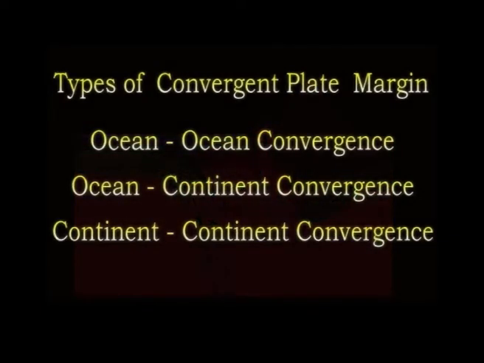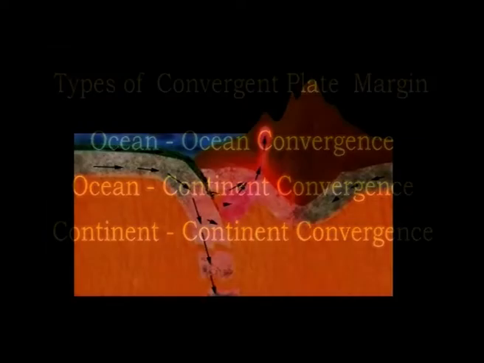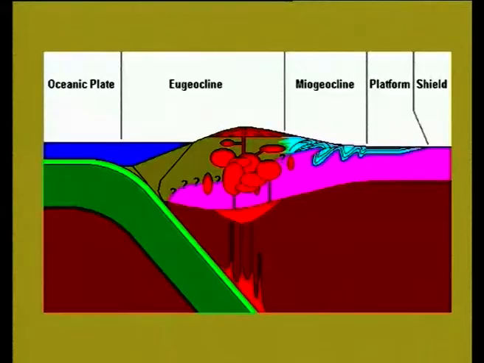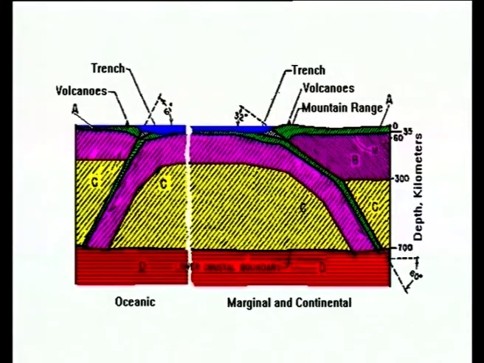Now, let us discuss the characteristics of the three different types of convergent margins. When two oceanic plates converge together, the older and denser one, which is moving at a faster rate, generally goes down. Though it is going down into the mantle, its rheological character, that is its physical property as a rigid material, continues up to a certain depth, around 700 kilometers depth.